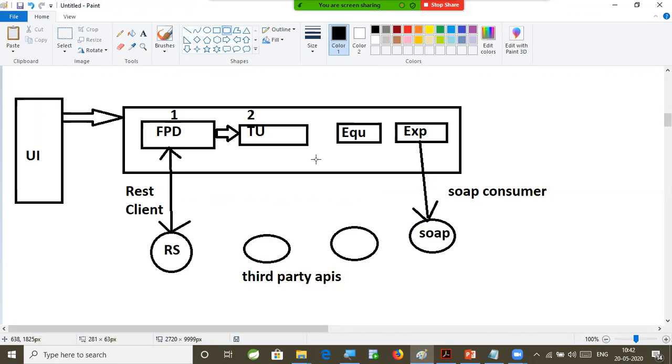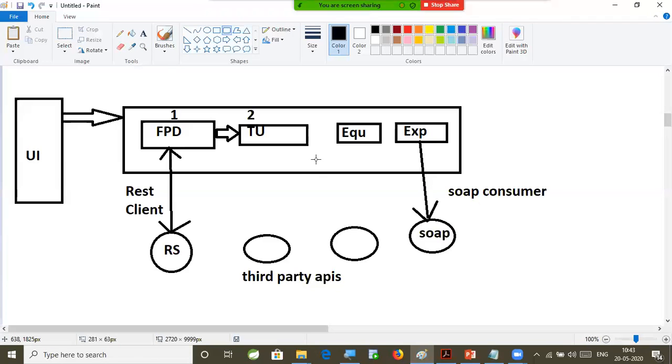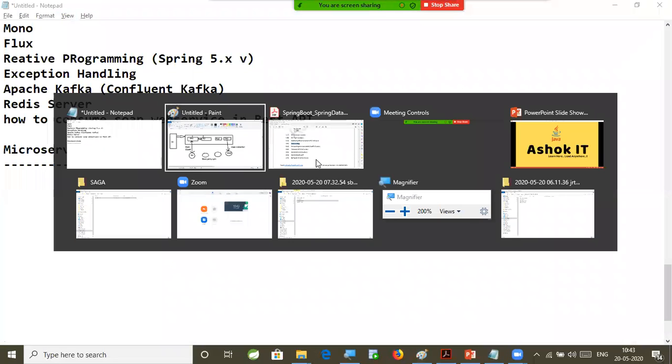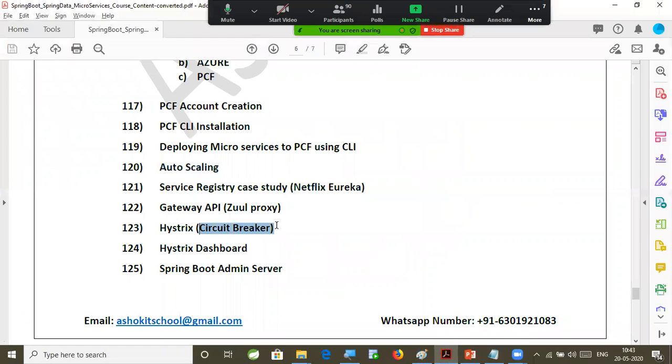Client sends a request to you. If you stop that request processing because of some exception, the client is going to suffer. I don't want my clients to suffer. I want to execute a fallback logic in the microservice. If this logic fails, some other logic I am going to execute. For that, we are going to use circuit breaker in our project, right? That is very, very important. Even in my project also, we are using circuit breakers to provide resilient systems, right?